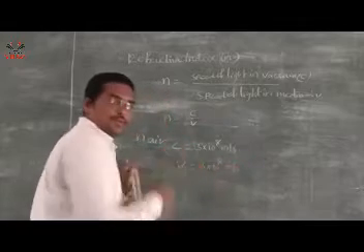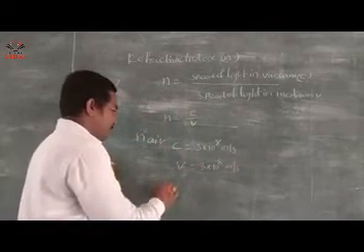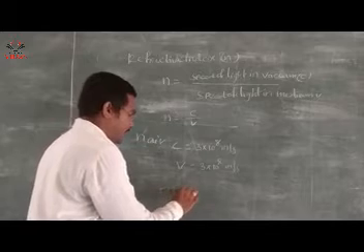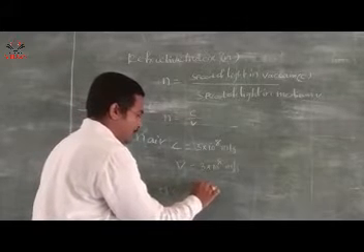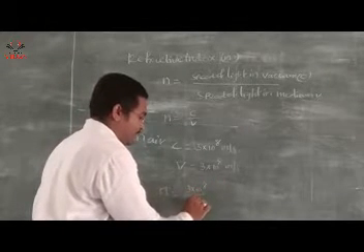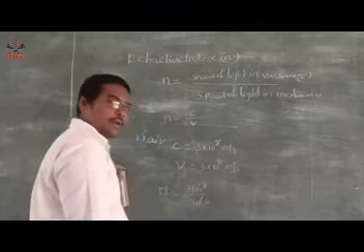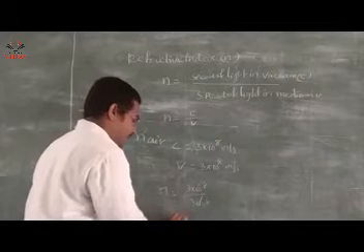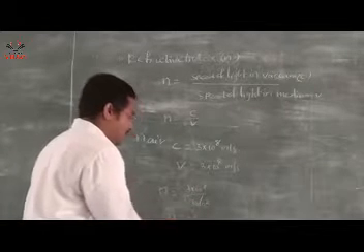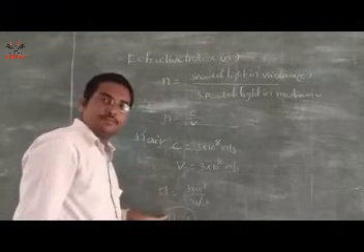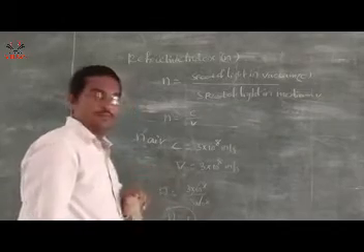So this value is substituted in the equation. N is equal to 3 into 10 power 8 by 3 into 10 power 8, both cancel in numerator and denominator. Now N value is equal to 1. The refractive index of air is 1.